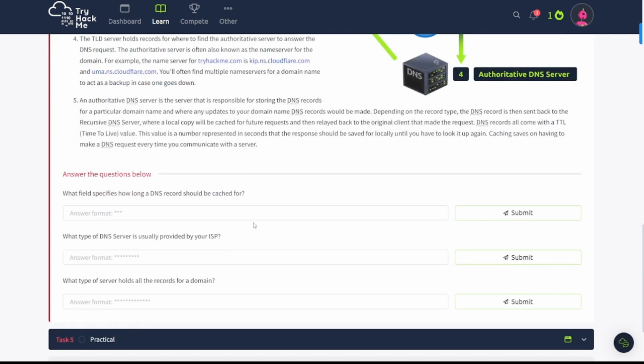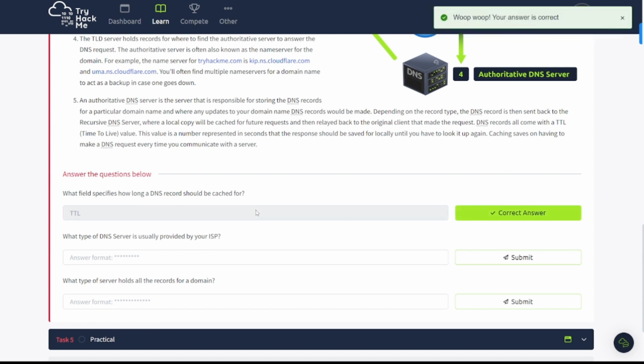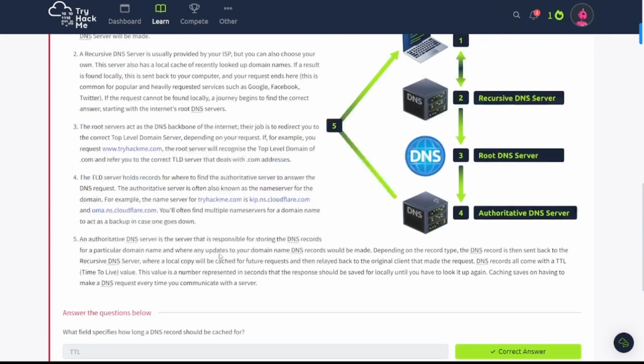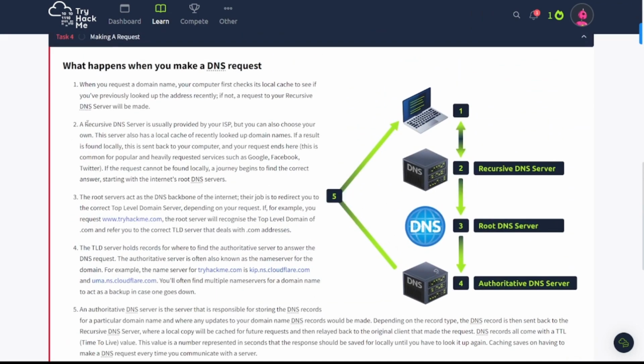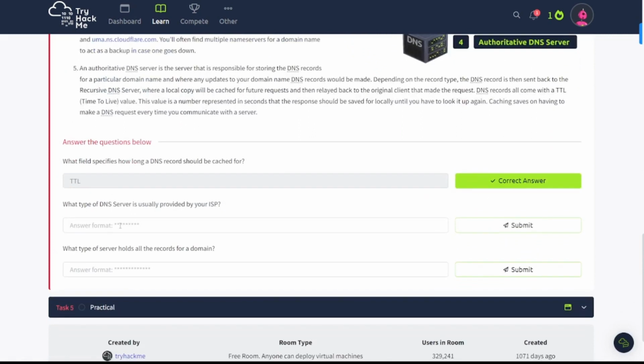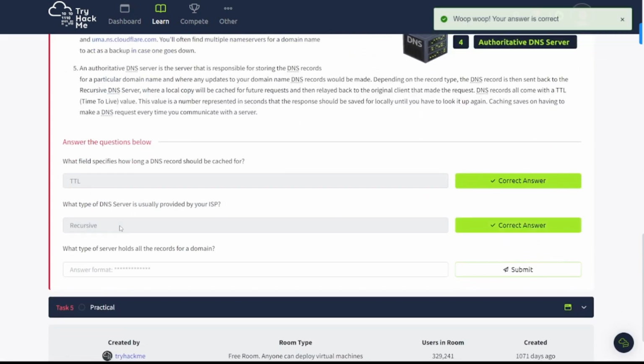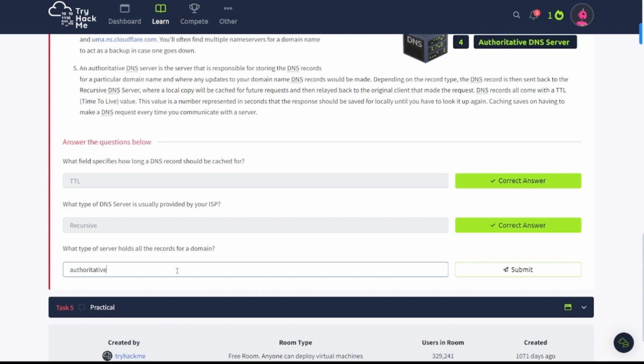What field specifies how long a DNS record should be cached for? Remember that was the TTL for time to live value. What type of DNS server is usually provided by your ISP? And I believe that was the recursive one up above here. There we go. Let's copy and paste that out of here. Okay, and then what type of DNS server holds all the records for the domain name? That was the authoritative one. There we go.